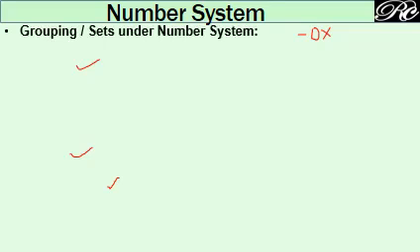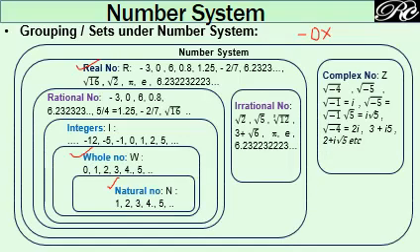So the number system, what we have learned, can be summarized or grouped together. See, the smallest set of numbers is your natural numbers. So natural numbers are the numbers which are used for counting. So you can count like I have 2 pens, 3 pens, 4 pens, or even 1 pen. But you cannot say you have -2 pens. It doesn't make any sense. That's why natural numbers are also called counting numbers. Whole number is what? If you include 0 in the natural numbers, it becomes a whole number.